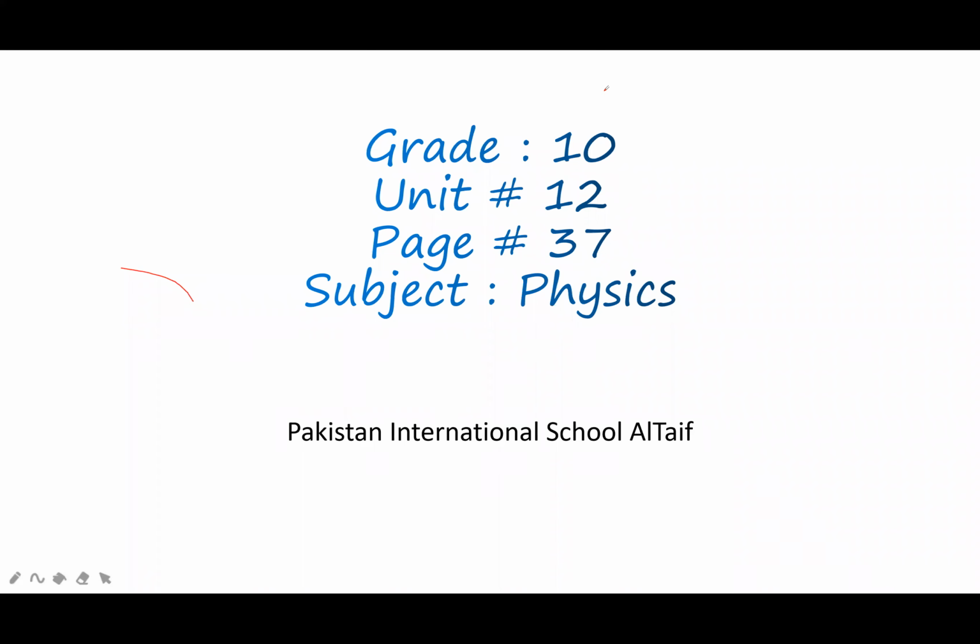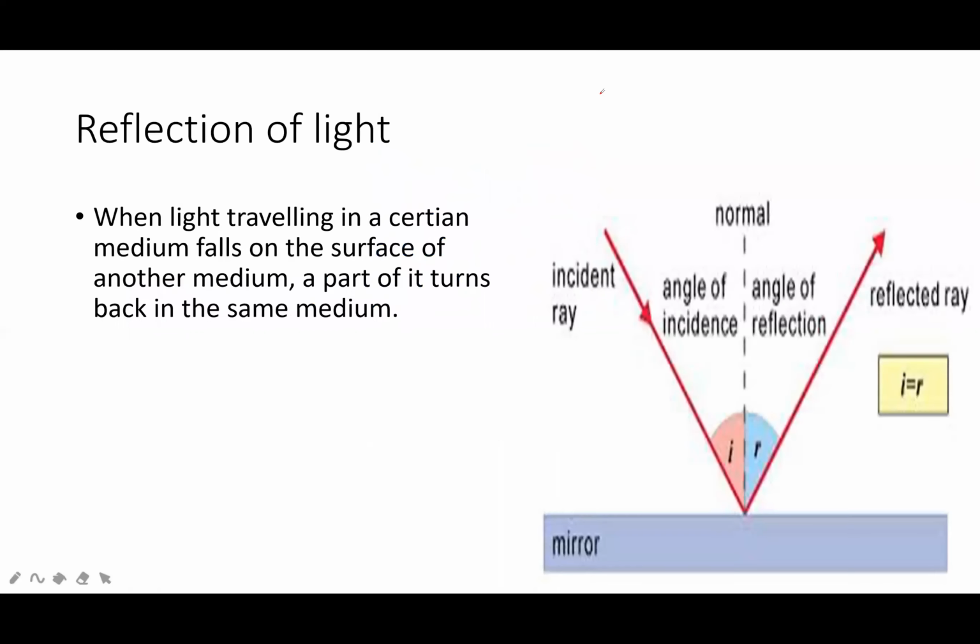Today we will start unit number 12, geometrical optics. First, we will define light. What is light? Anything which produces the perception of vision is called light. Light is a form of energy.